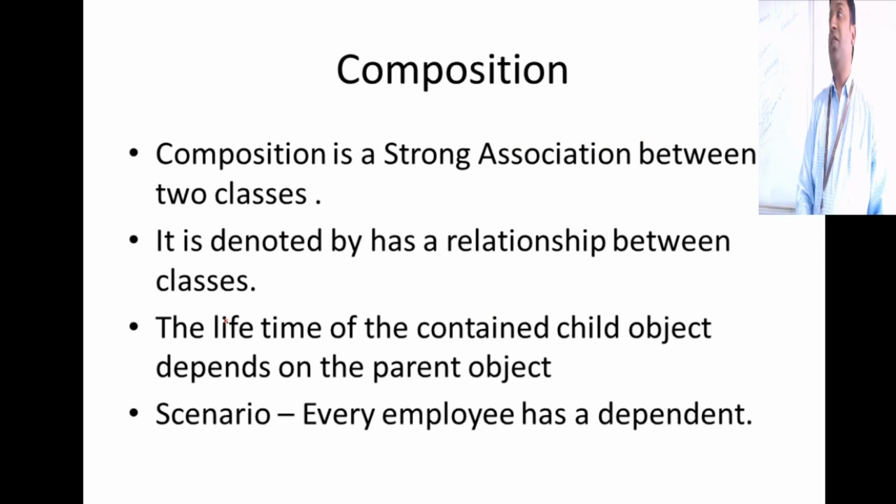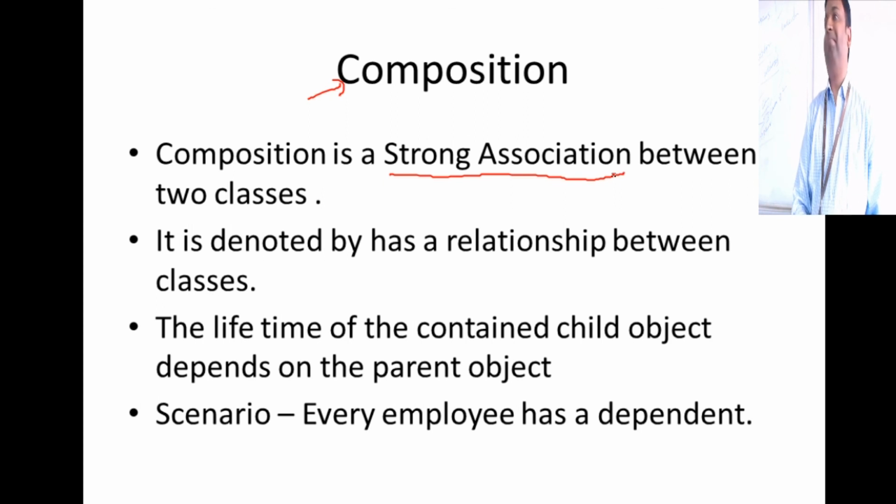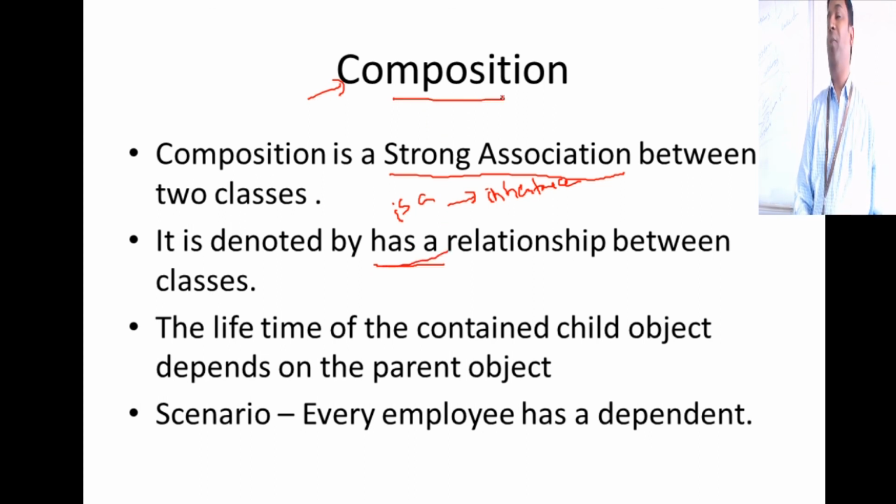We'll take a look at the next relationship between two classes, composition. Composition is nothing but a stronger form of association. It is denoted by this particular keyword as a relationship. When I say is a, what is that? Faculty is a person. What is that? Inheritance. Very good. When I say has a between two classes, then it means maybe it is composition or aggregation. The next one that we are going to learn.